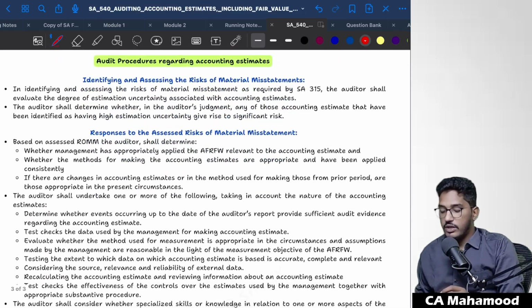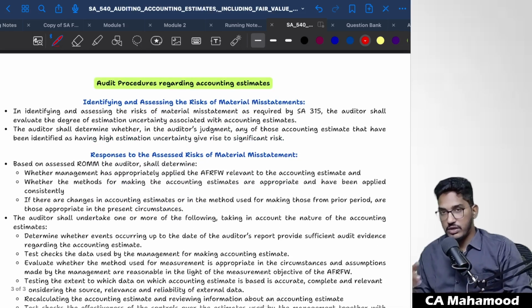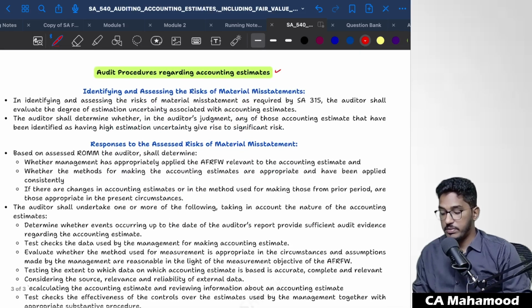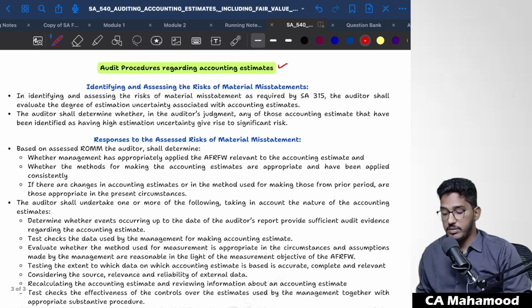Next one. Sir, what audit procedures you will perform? This is just like a repetition, whatever we have seen above. What audit procedures you will perform regarding accounting estimates? This you will not find it in the main material. This you have to find. This we have to read it from this chart only. So what audit procedures regarding accounting estimates will be performed?